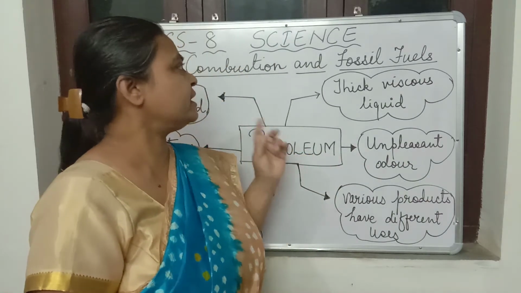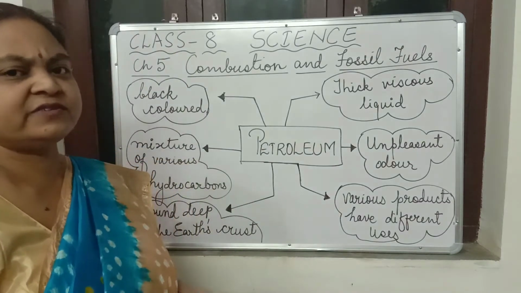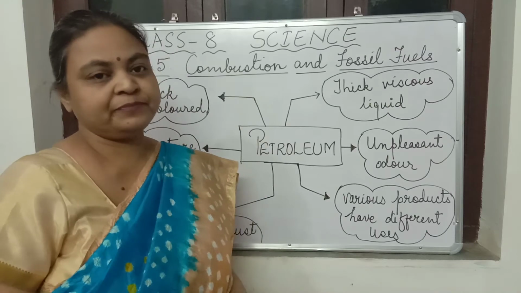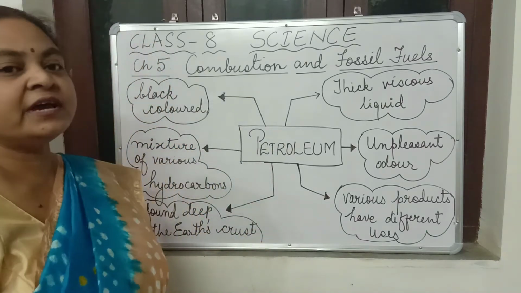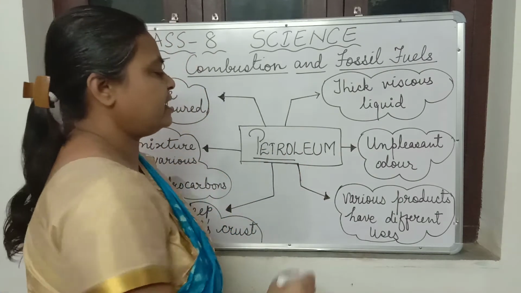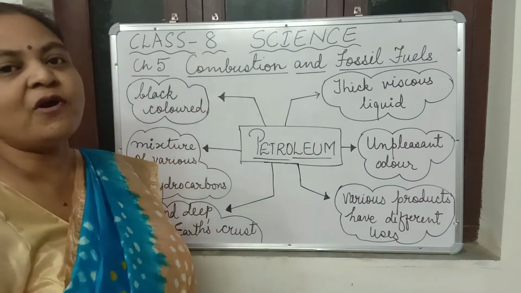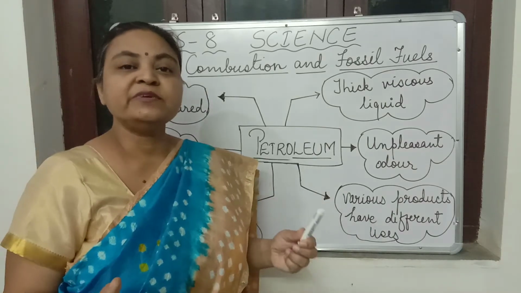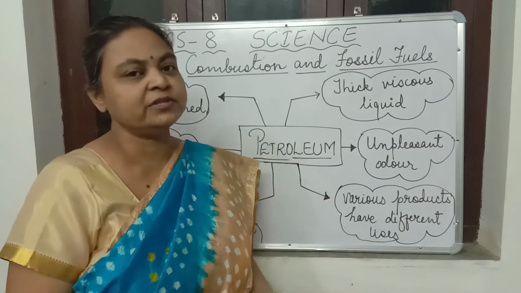Now today we will begin with the second fossil fuel, which is very important nowadays. In the 20th century we depended more on petroleum. The word petroleum comes from two Latin words: petra means rock and oleum means oil. So, oil of the rock. This is because petroleum is obtained from the interior crust of the earth. From the rocks we drill out the petroleum.